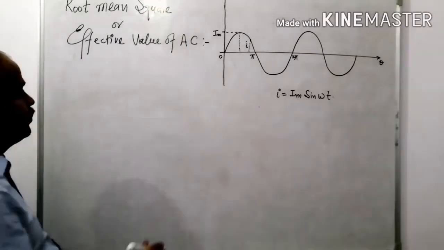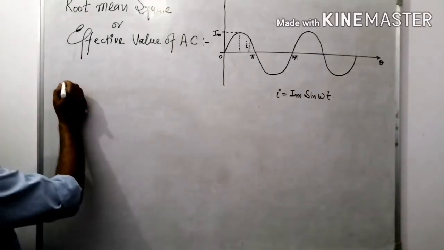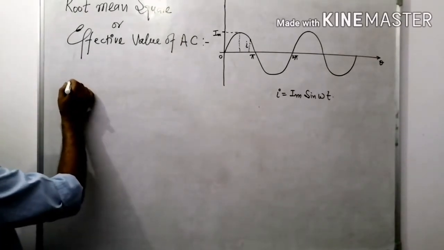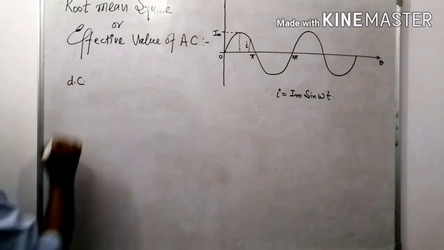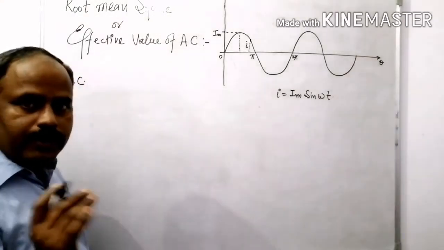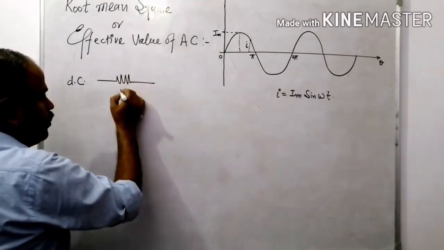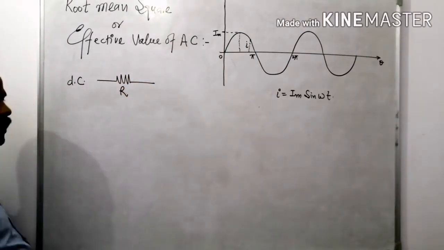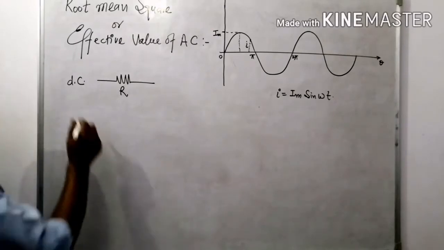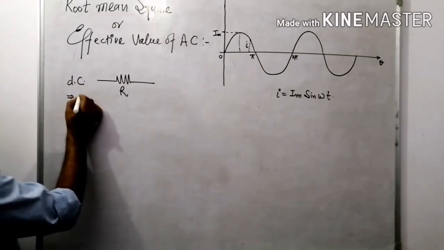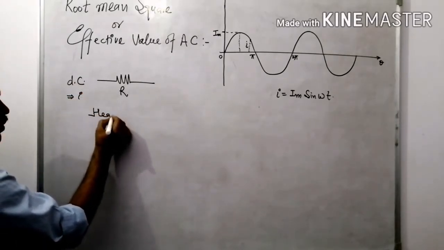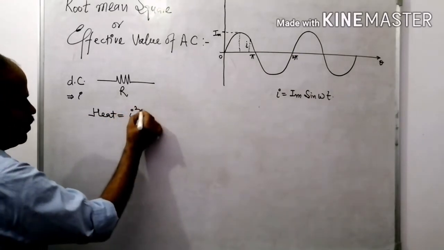Okay, listen. If some value of DC current, some steady state value of DC current, which will produce some amount of heat in this particular resistor, say the DC current is I, so the heat produced is I square RT.